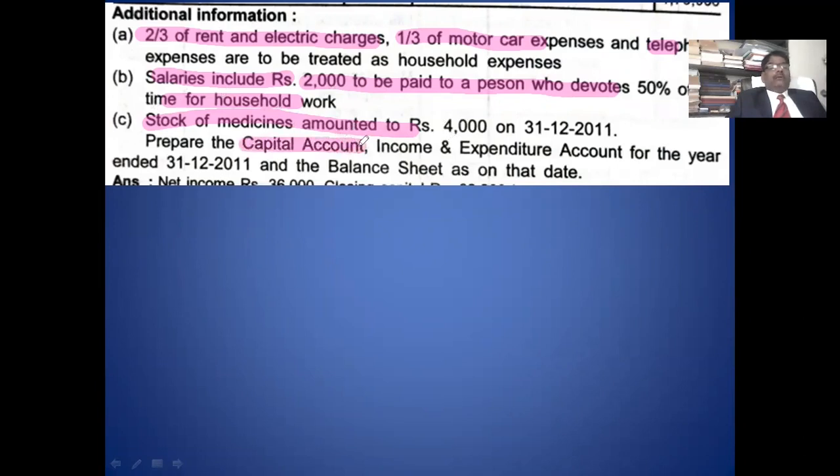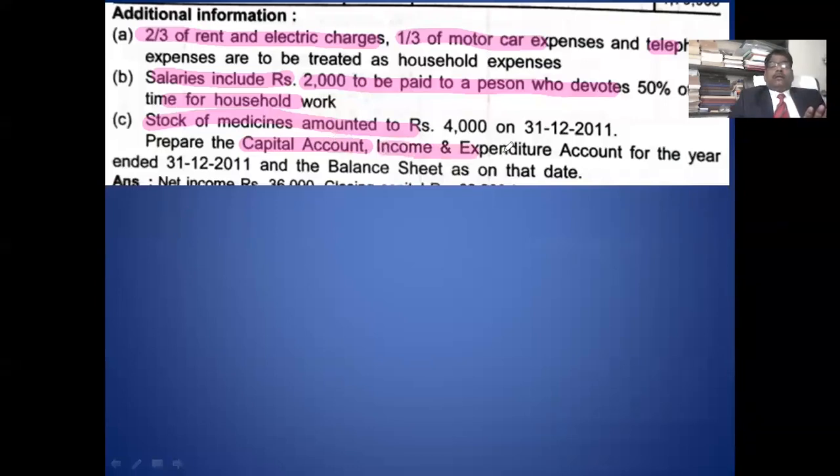They ask to prepare the capital account. So here you remember, capital account means it is the household account. Remember this. Capital account is just like household. All the household transactions, personal transactions, you record in the capital account. It may be capital or revenue. Remember this point very carefully.